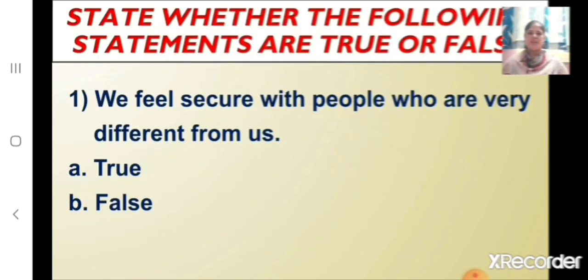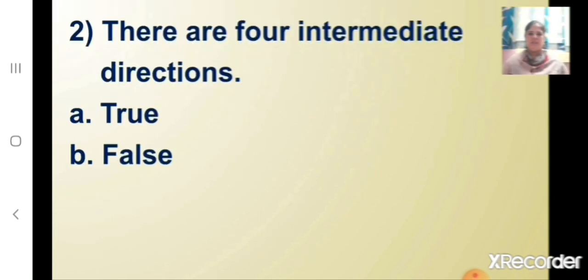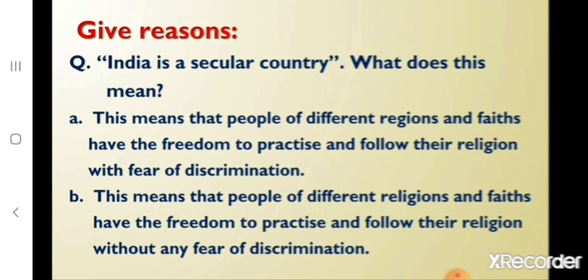State whether the following statements are true or false. First one. We feel secure with people who are very different from us. A. True. B. False. What's the correct answer? Yes. B. False. Second one. There are 4 intermediate directions. A. True. B. False. What's the correct answer? Yes. A. True.